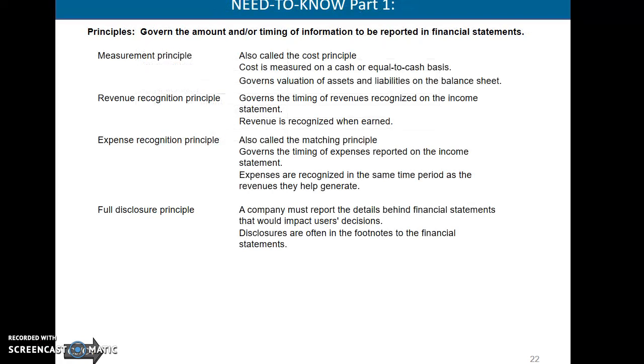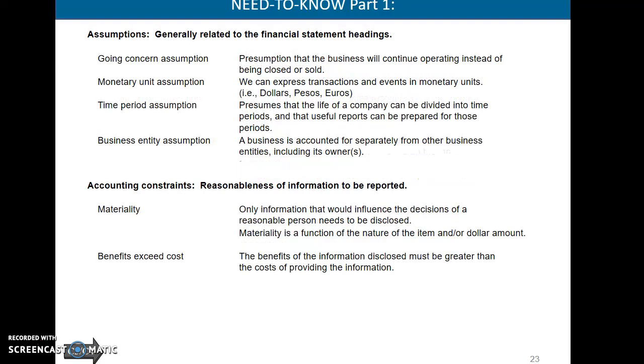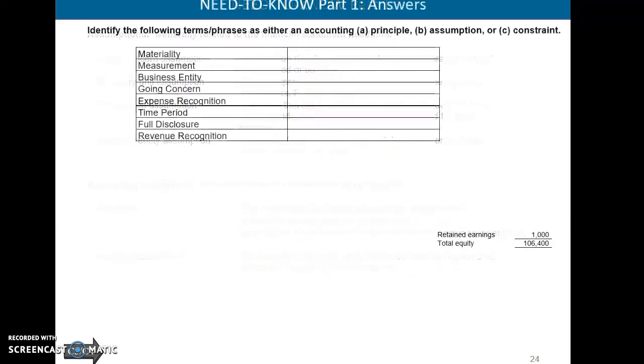Here are the different definitions of the four principles that we spoke about prior: the measurement, revenue recognition, expense, and the full disclosure principle. The assumptions: your going concern, your monetary unit, your time period assumption, as well as your business entity assumption. And then your two constraints: materiality and benefits exceeding the cost.